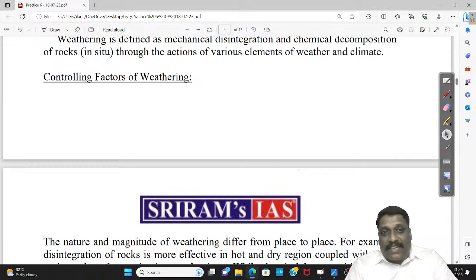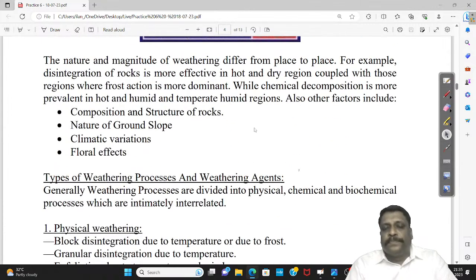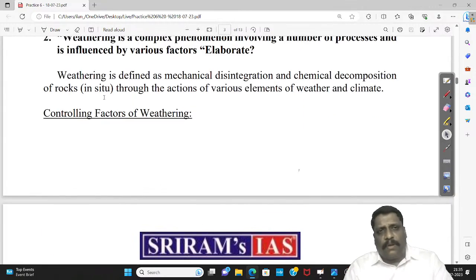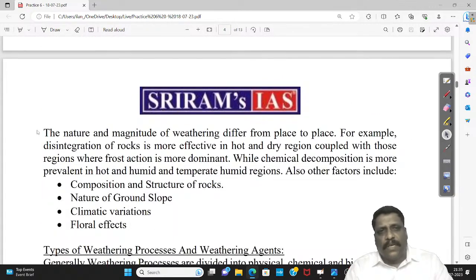Now, what are the factors that control weathering? According to the question, writing the different types of weathering and explaining each and every type is not needed. Now, controlling factors of weathering.